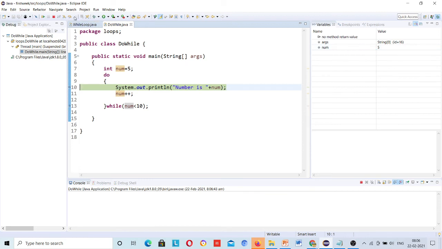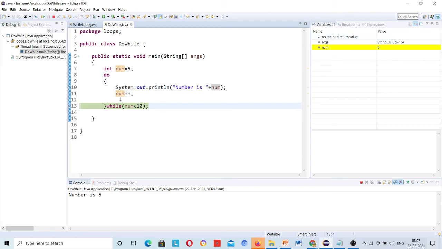Okay. Now step over. Number is 5, you can see here. Number is 5. Okay. And this is num plus plus, execute this line. Rest this. Number is 6.